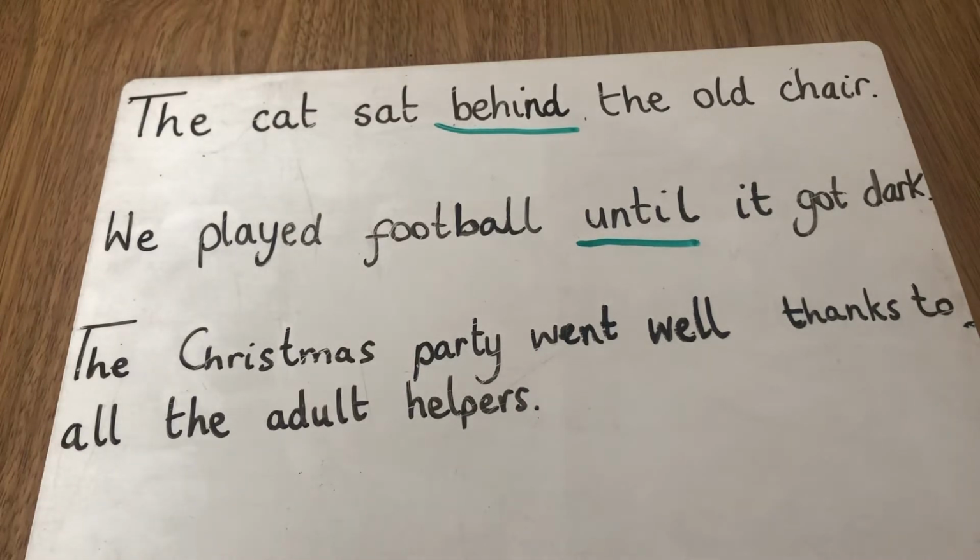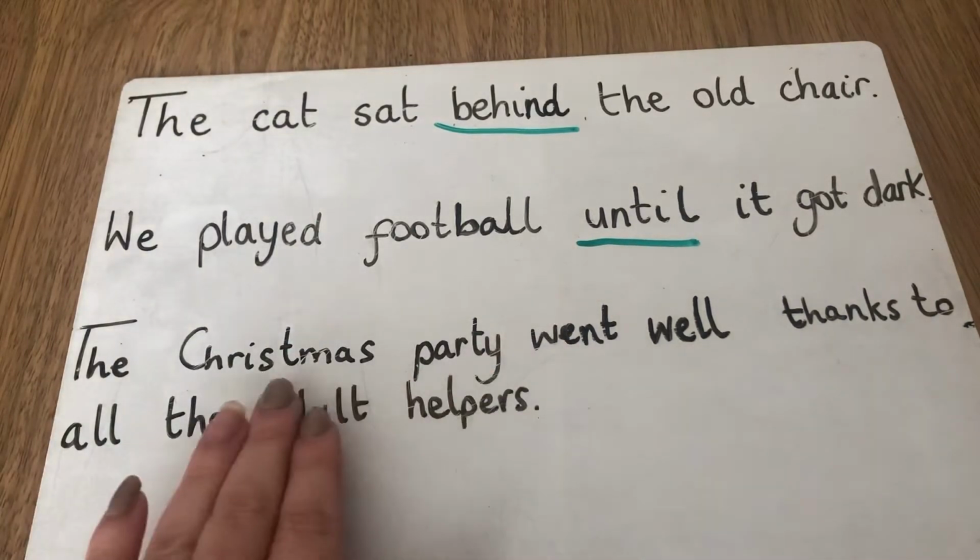Now the next sentence here is going to be looking at a cause preposition. A cause preposition is when you've got your main subject, and it has to link with the other bits of information. So you've got the Christmas party went well thanks to all of the adult helpers. A cause means one thing has happened because of something else. So this has happened because of this.